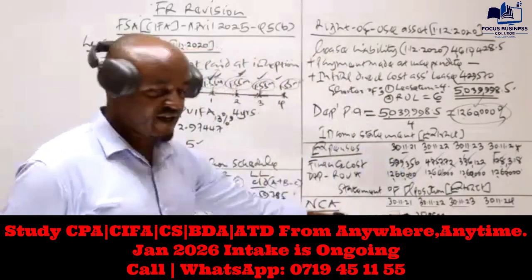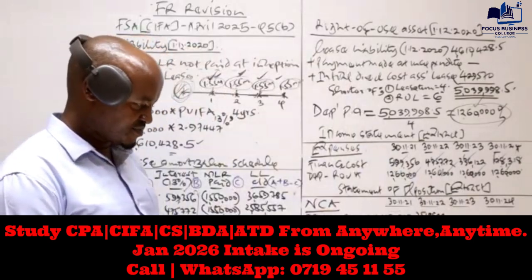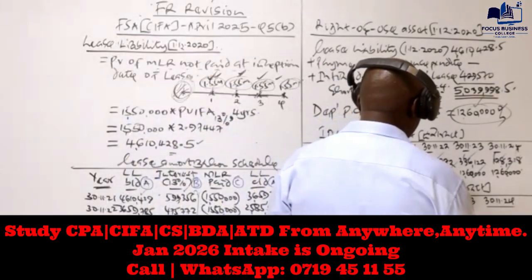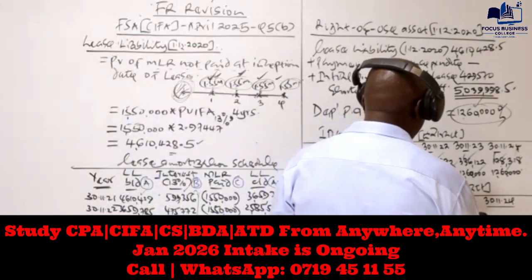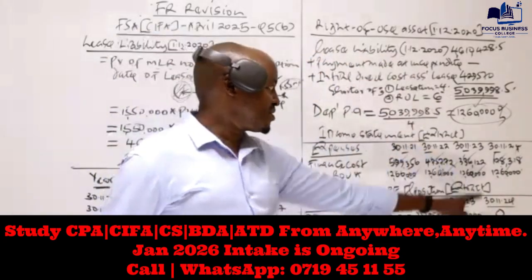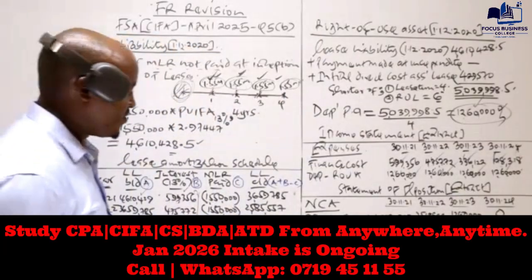So we take that value, we less depreciation for year 3, which is 1260, and that will give us 1260,000. And then here, the net book value will automatically be 0 because it is this minus that. So that's how we compute the value for the right of use asset.